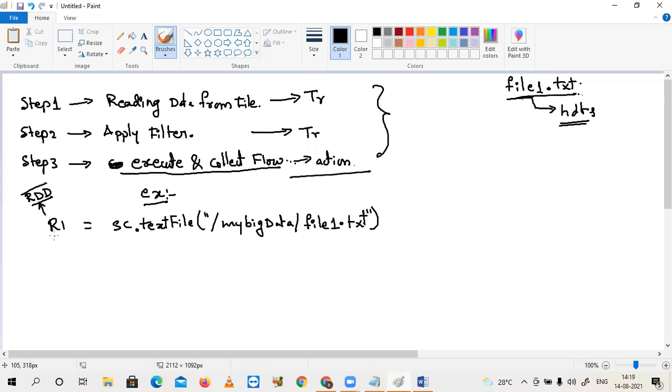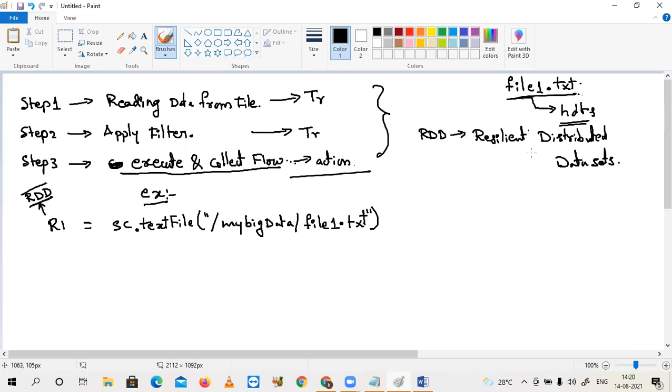This is your data object number 1 in Spark. The data objects are called RDD, resilient distributed dataset. That is the full form.